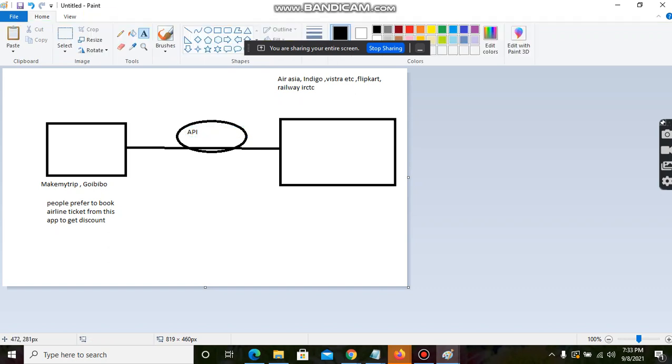See what happens. Now one more question I wanted to ask. How does this third party app, this is called a third party app, know at what time the train or flight will be there? Can anyone tell me how they come to know? Because these are not relevant to this company, right? Air Asia, Indigo, and any company, they never share their database. So how does this third party app appear?